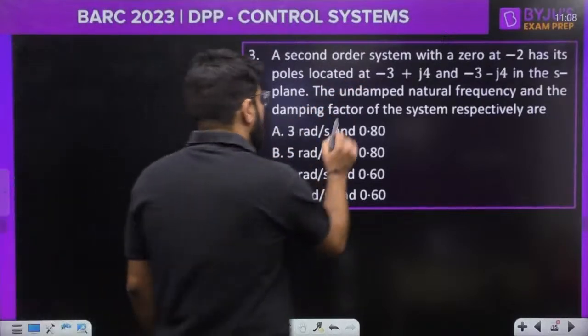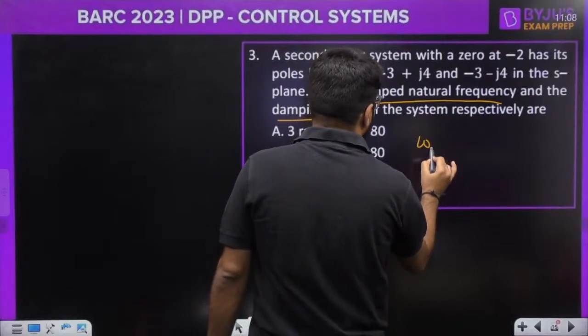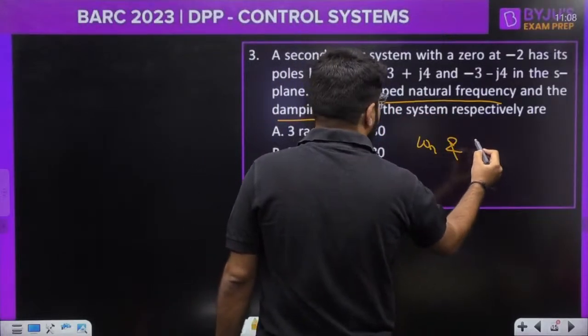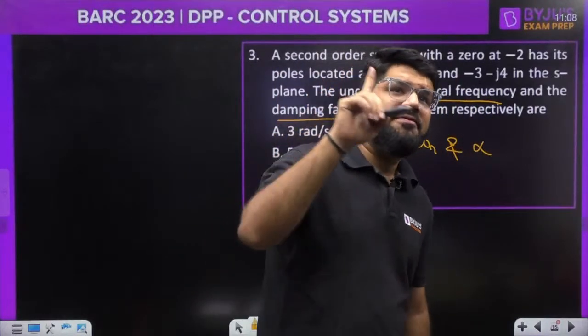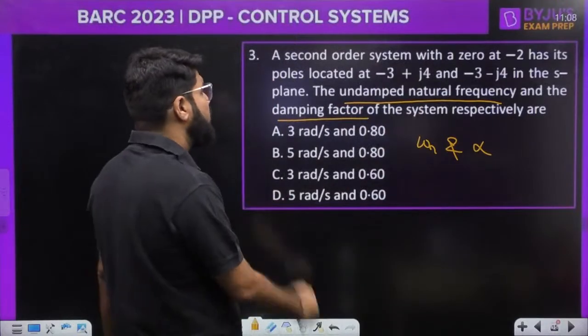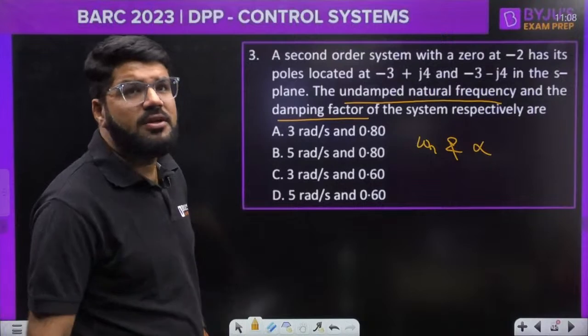Okay, the question is undamped natural frequency and the damping factor. Undamped natural frequency is known as omega n, and damping factor, not the damping ratio. They are asking the damping factor. Okay, that should be equal to the alpha. Very simple, very foundation question.